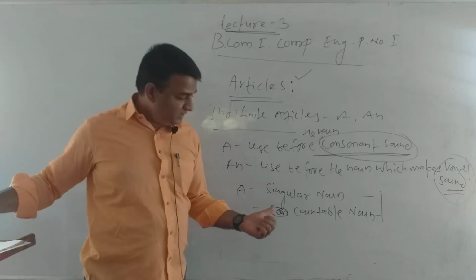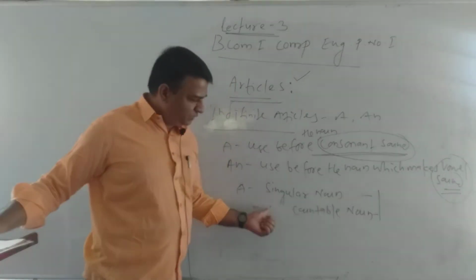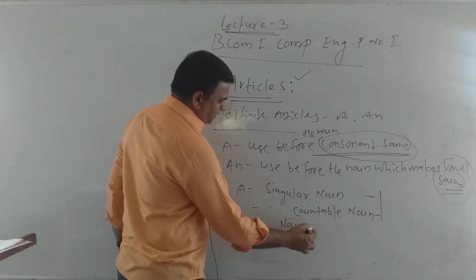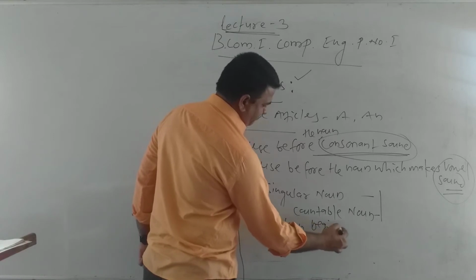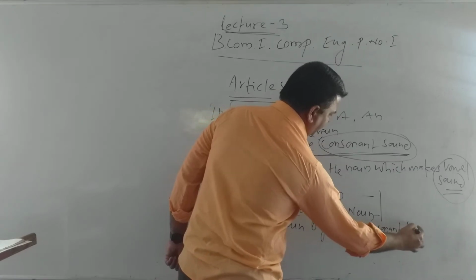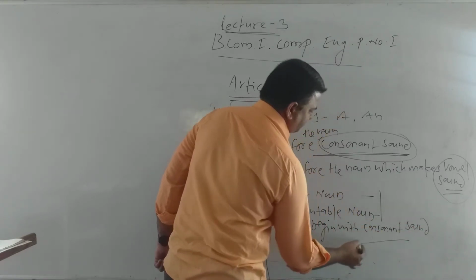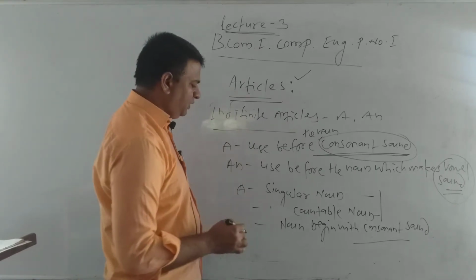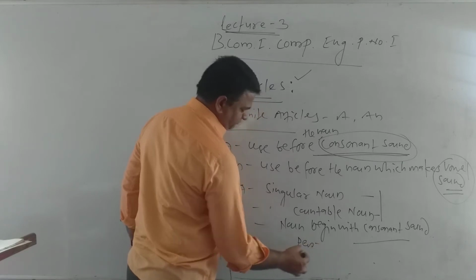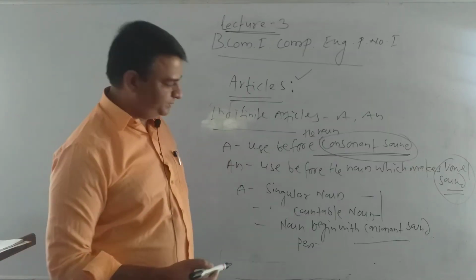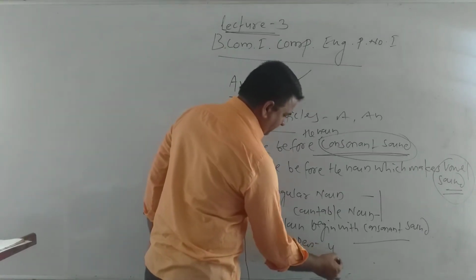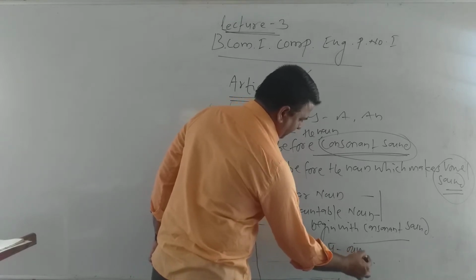So article a is used in front of a singular noun, a countable noun, and a noun that begins with a consonant sound. Means any noun's first sound is a consonant sound. For example, we have the noun pen. In pen we have two sounds, p and n. That p is a consonant.